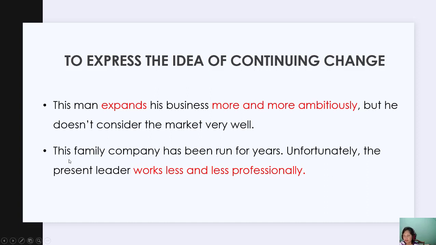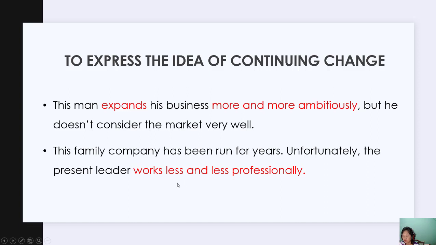And then the next is this family company has been run for years. Unfortunately, the present leader works less and less professionally. We use more and more to show the change is growing. And then here, less and less professionally is also growing, but negatively, or in a negative sense. Okay.